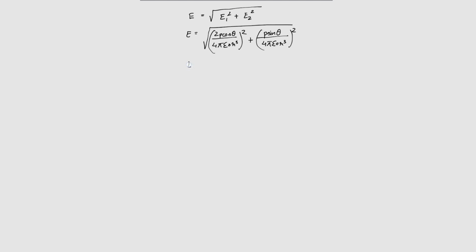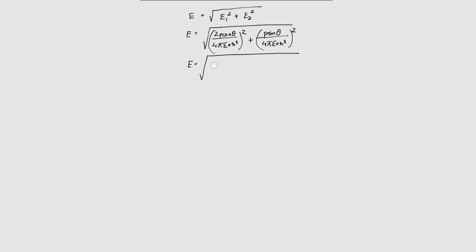Now 4 pi epsilon naught R cube is common, and P is also common. So what will I have?